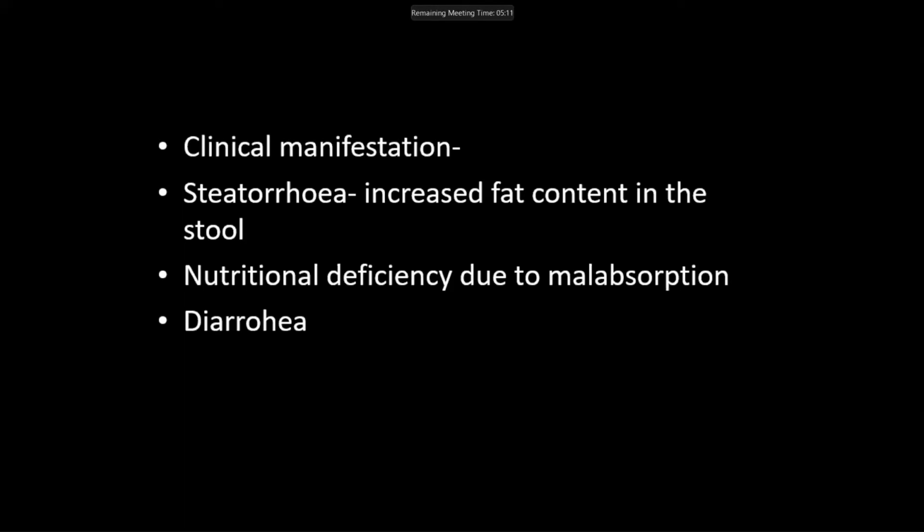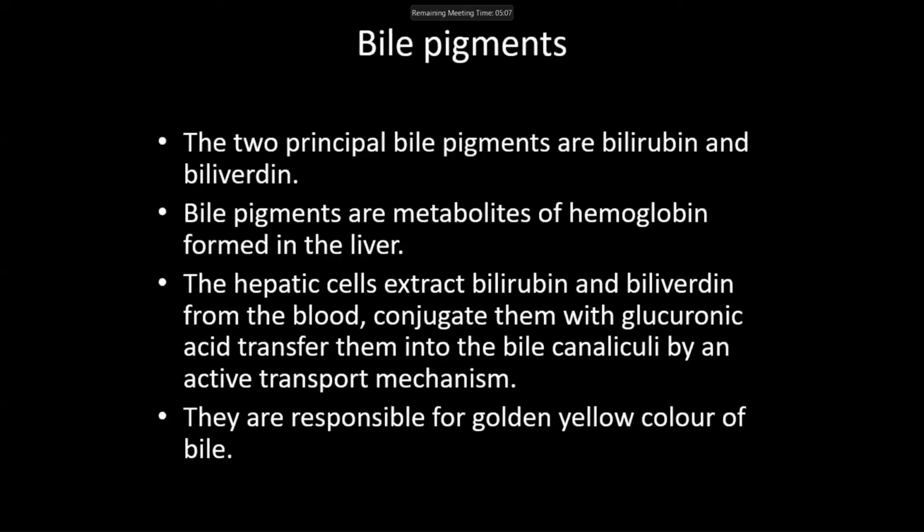And there will be diarrhea. Now, bile pigments. Bile pigments are bilirubin and biliverdin. Bile pigments are metabolites of hemoglobin formed in the liver.